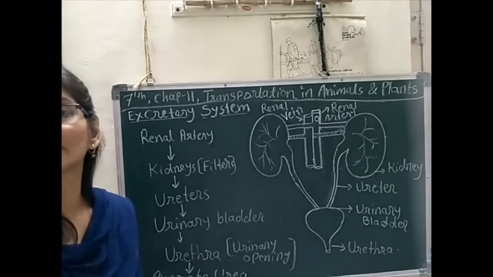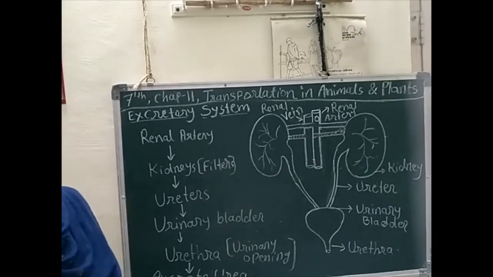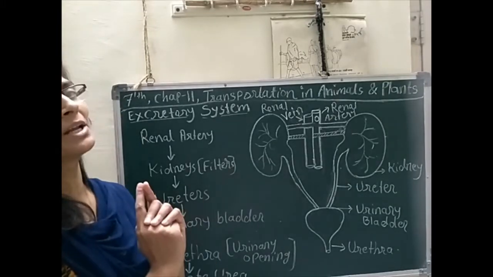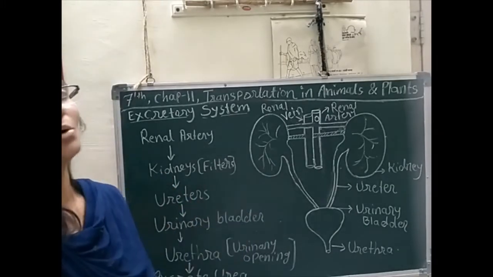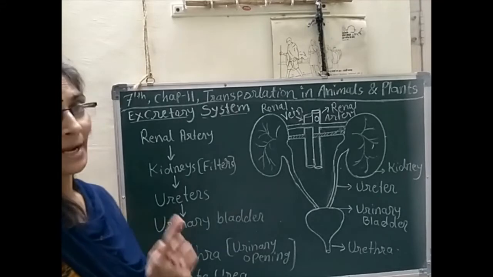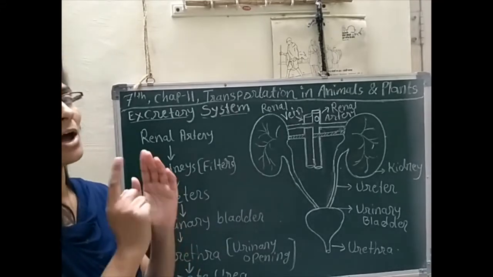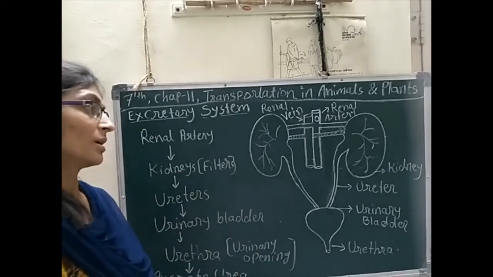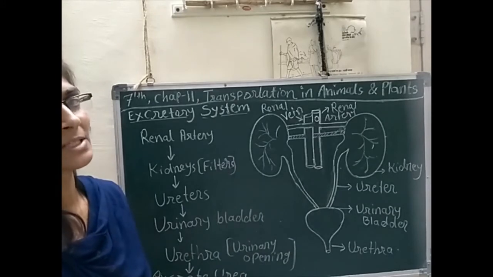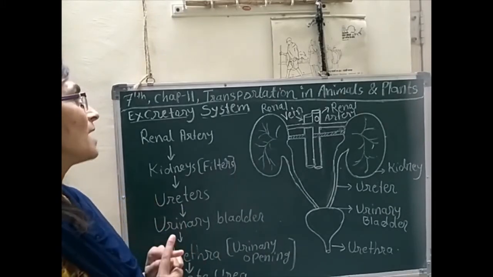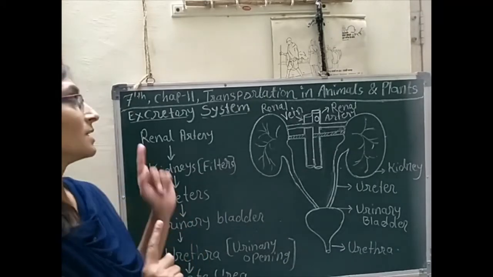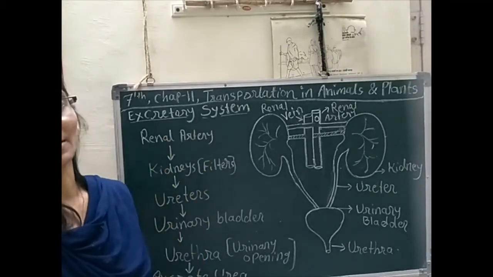The excretory system is that system which excretes waste material out of the body through water. And what is that waste material? That is urea, and that system is called the excretory system.